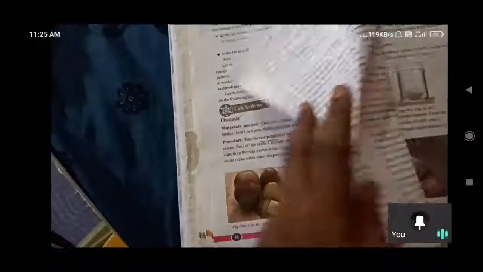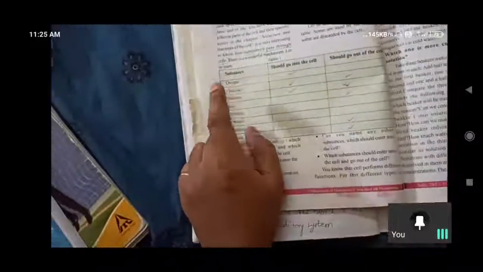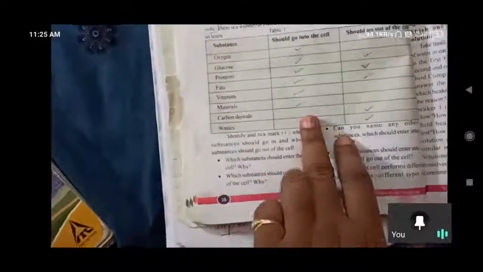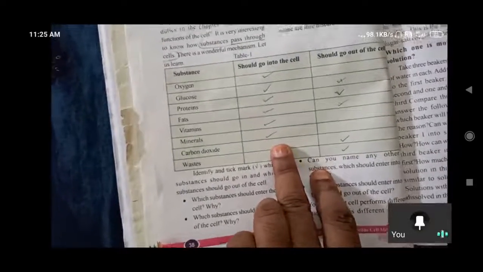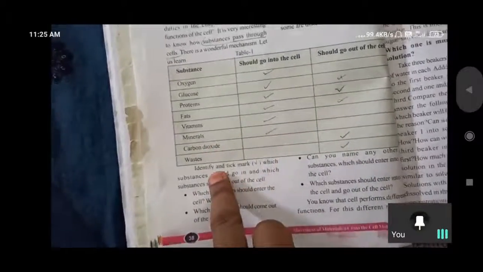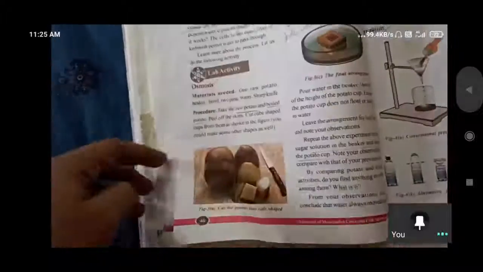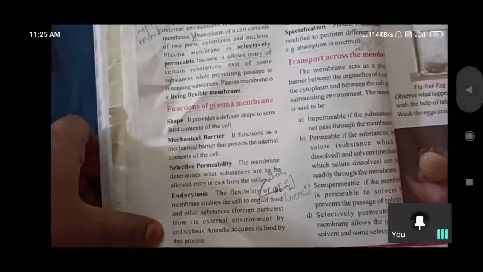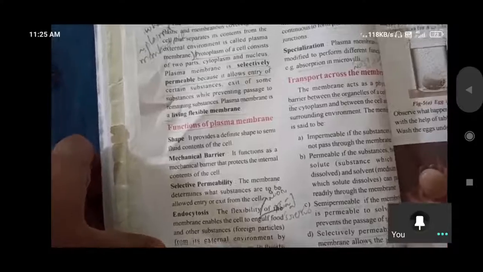Here we have discussed only oxygen, glucose, proteins, fats, vitamins, minerals are allowed inside, వీటిని లోపలికి తీసుకుంటుంది ప్లాస్మా మెంబ్రేన్. And carbon dioxide waste ని ఎగ్జిట్ చేస్తుంది. సో ఇలా సెలెక్టివ్లీ పర్మియబుల్, it is working as a selectively permeable thing. Permeability, selective permeability is the special functionality of the plasma membrane.